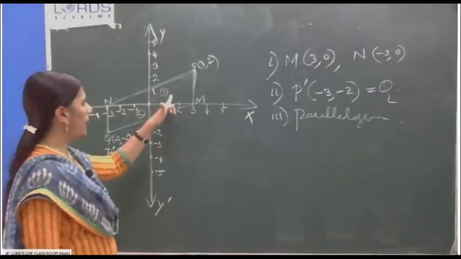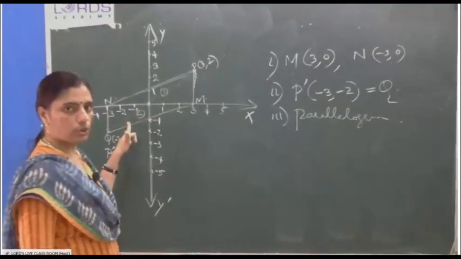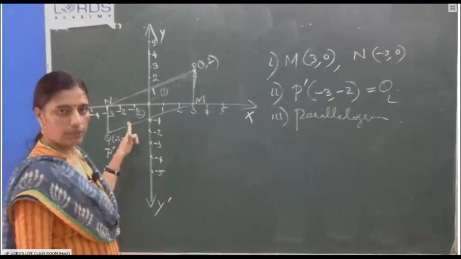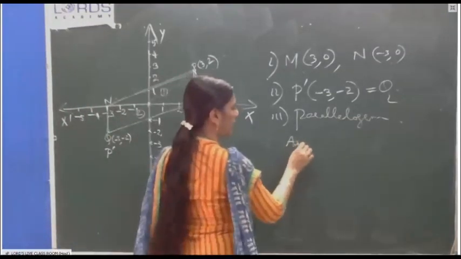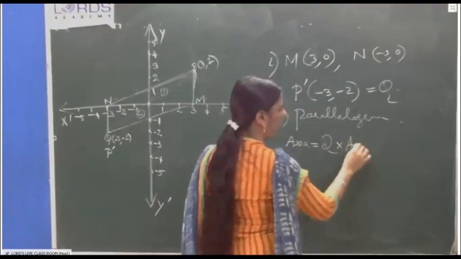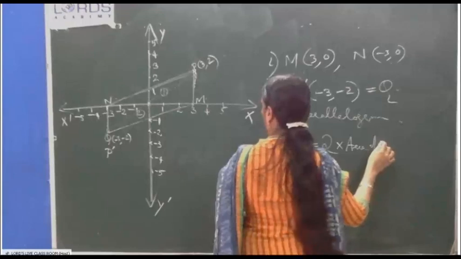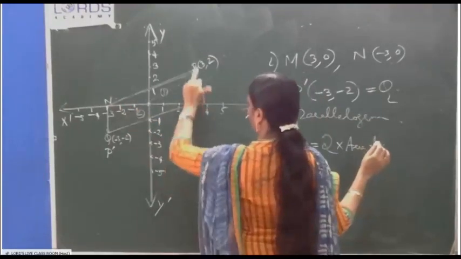Okay. So, what is the area of the first triangle? Half base into height. What is the area of this triangle? Half base into height. So, total base into height. Likewise, it will be easy for you to calculate. So, area is equal to 2 times the area of one triangle, any one triangle, NMP.